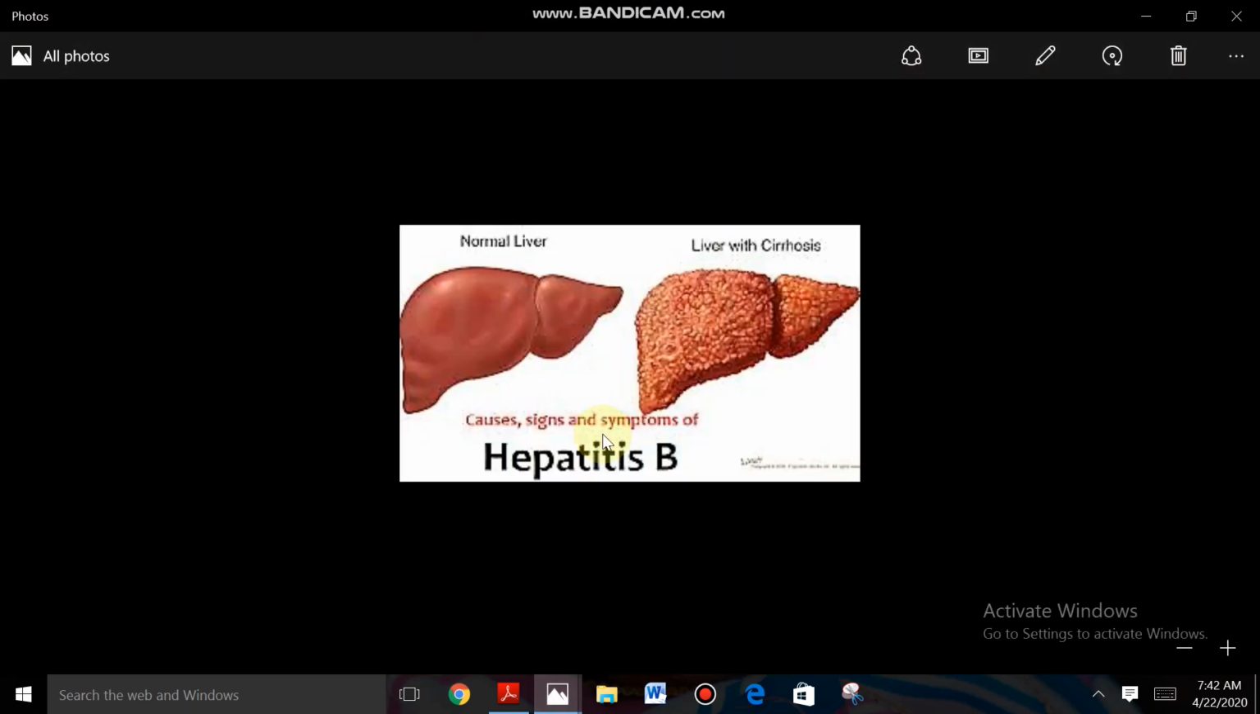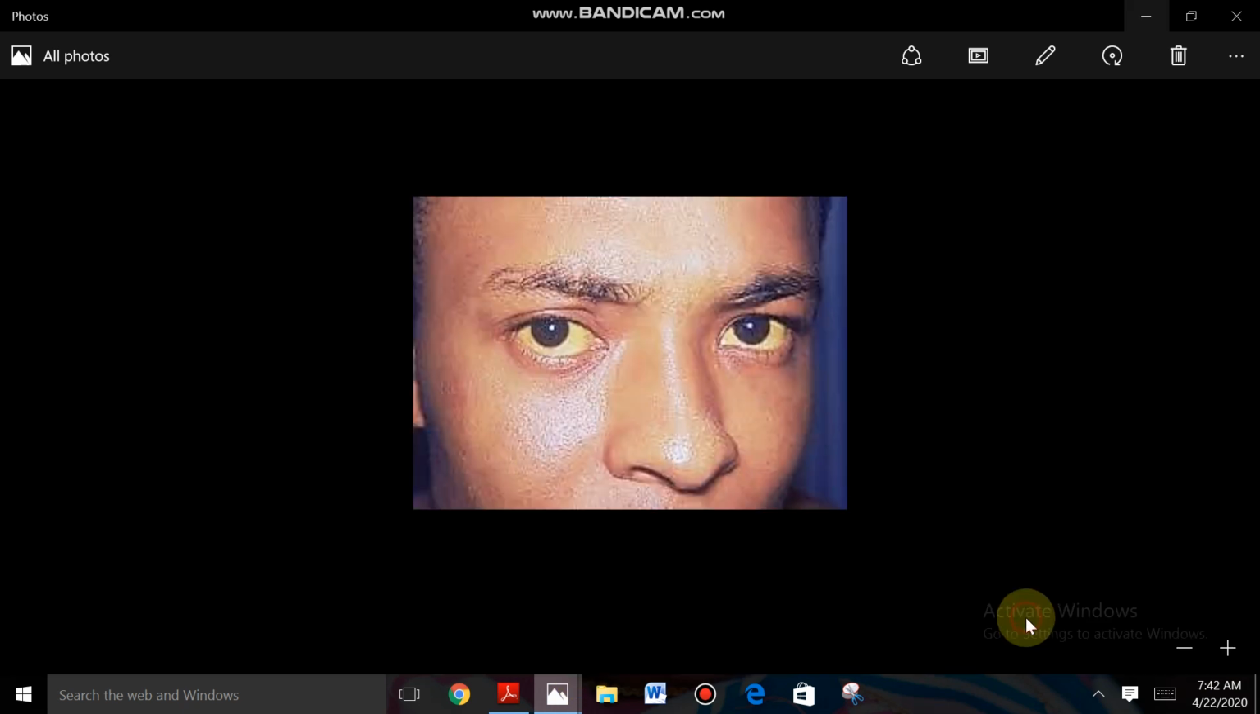So this is hepatitis B. Normal liver, and the person suffering with hepatitis B, liver with cirrhosis. Liver cirrhosis takes place, an abnormal symptom. So the liver undergoes infection in hepatitis B. And what is this? The eyeball color changes to a light yellowish-greenish color. In which disease? Jaundice, that is in hepatitis B, right?